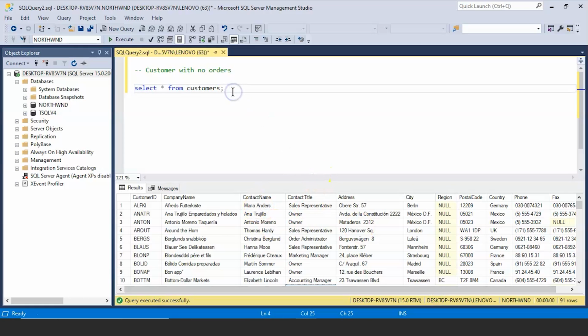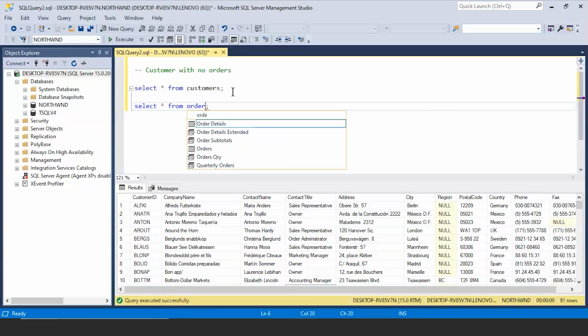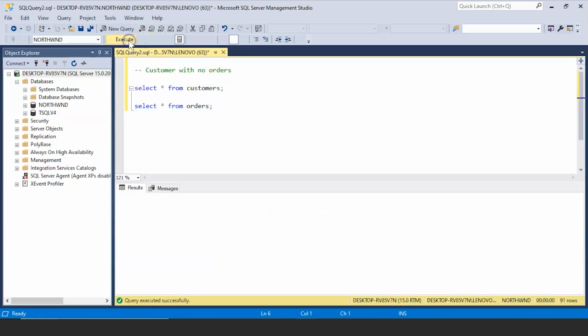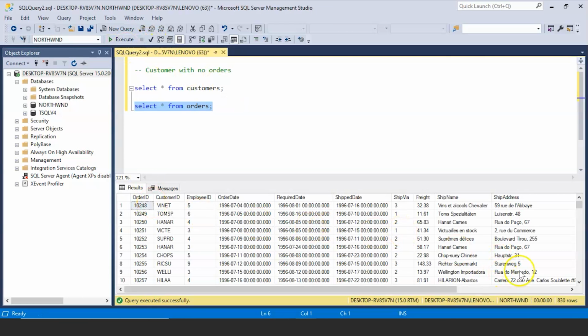Okay, now let me just copy this query, and now we'll check for the orders table. I'll write select star from orders, and let's execute it or run it. Okay, so there are total 830 rows of information. So there were total 830 orders or order IDs. We have the customer ID. Now this customer ID is actually the foreign key for the orders table, but for the customers table, customer ID is the primary key, and in the orders table, order ID is the primary key.